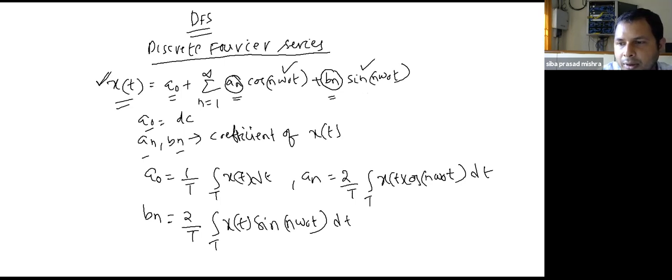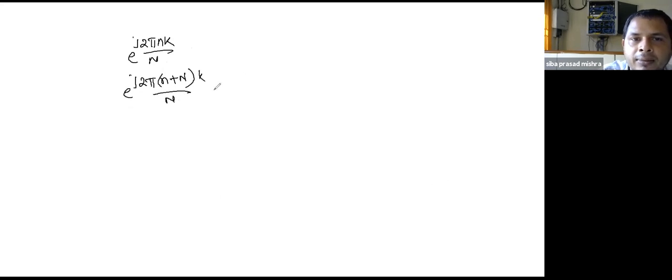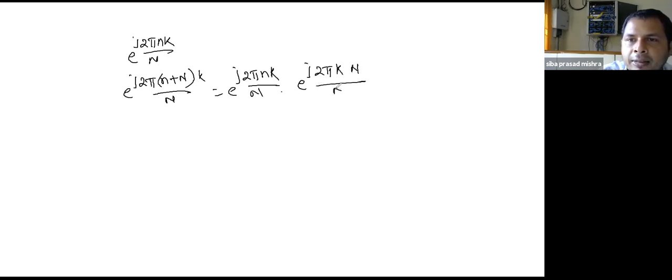For that, let me take an exponential signal e to power j 2 pi nk by N. No doubt this is periodic, because e to power j 2 pi (n plus capital N) k by N equals e to power j 2 pi nk by N multiplied by e to power j 2 pi kN by N. This N cancels, and this value equals 1.